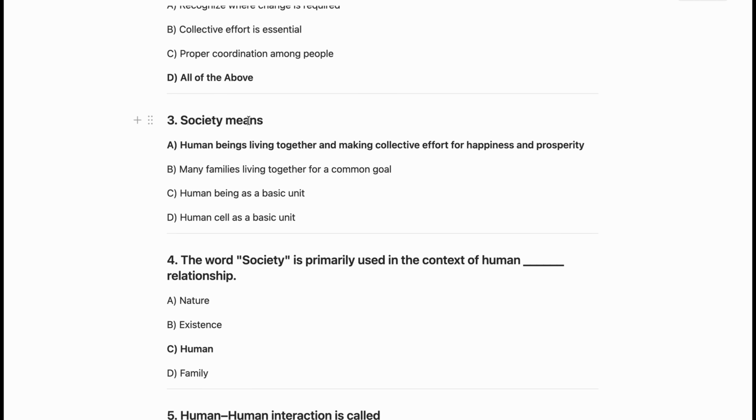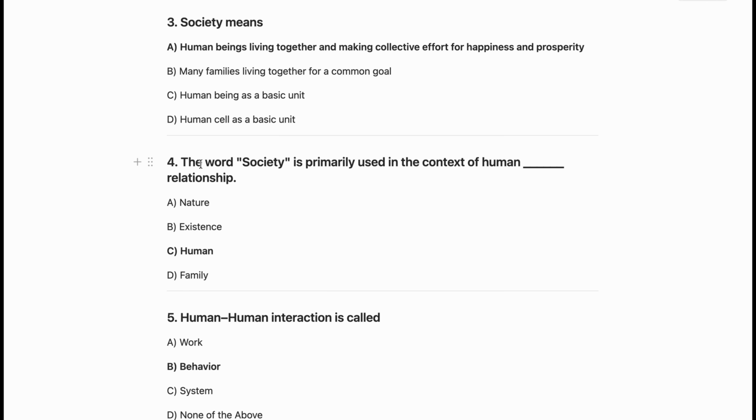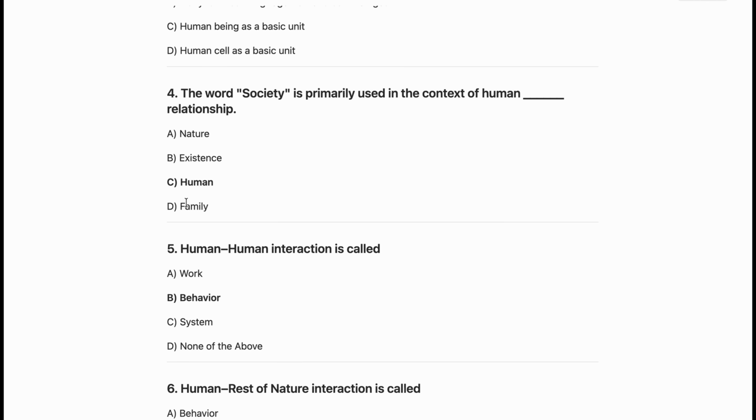Now society means human beings living together and making collective effort for happiness and prosperity. So A is the correct answer. Now the next question is the word society is primarily used in the context of human dash relationship. So this is nothing but human being relationship. So C is the correct answer.